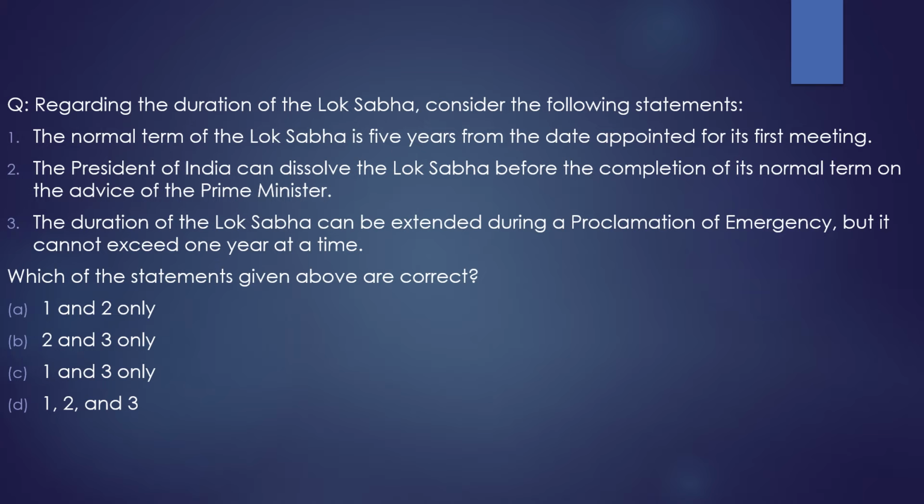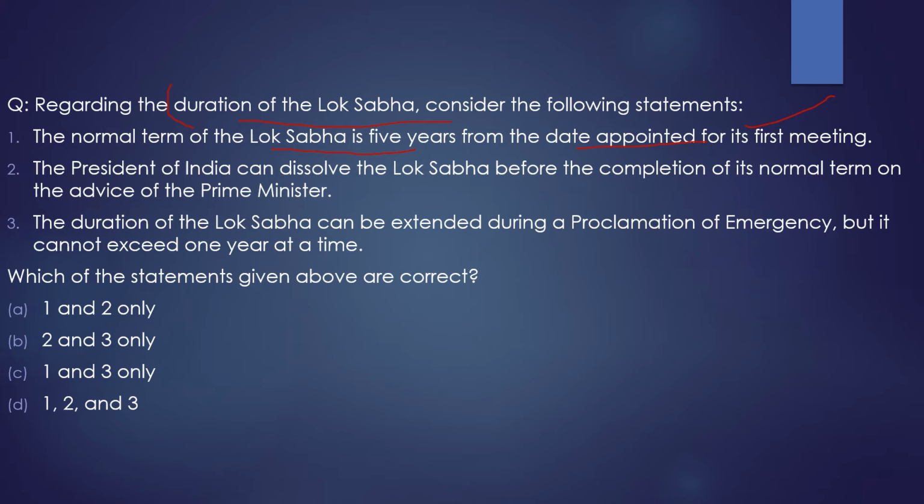First statement, the normal term of the Lok Sabha is 5 years from the date appointed for its first meeting. 100% correct. The normal term of the Lok Sabha is 5 years. We usually get confused that once any political party wins the election, and we know that they are going to form the government, we believe that the time starts from then. No, it is not from that time, but once the first meeting is conducted, the time starts from then. So the first statement is correct.